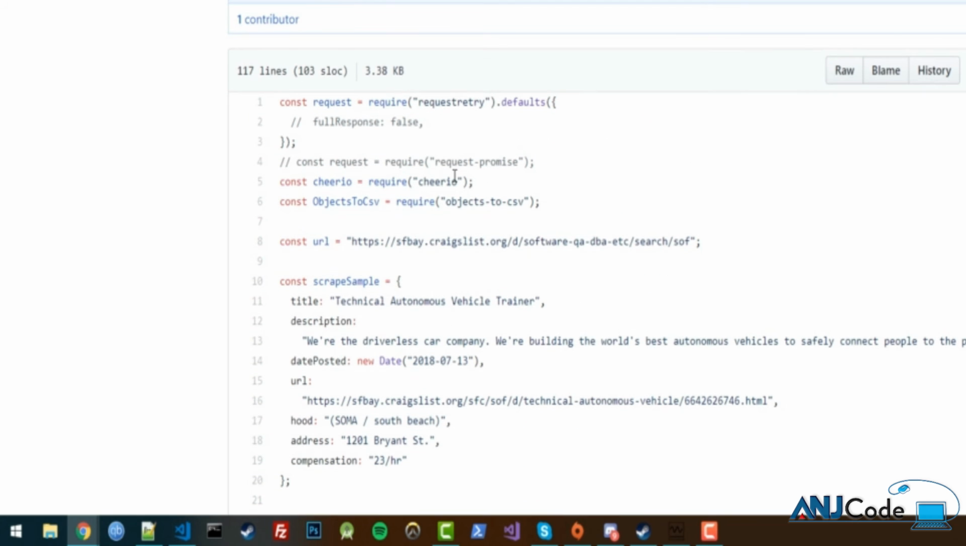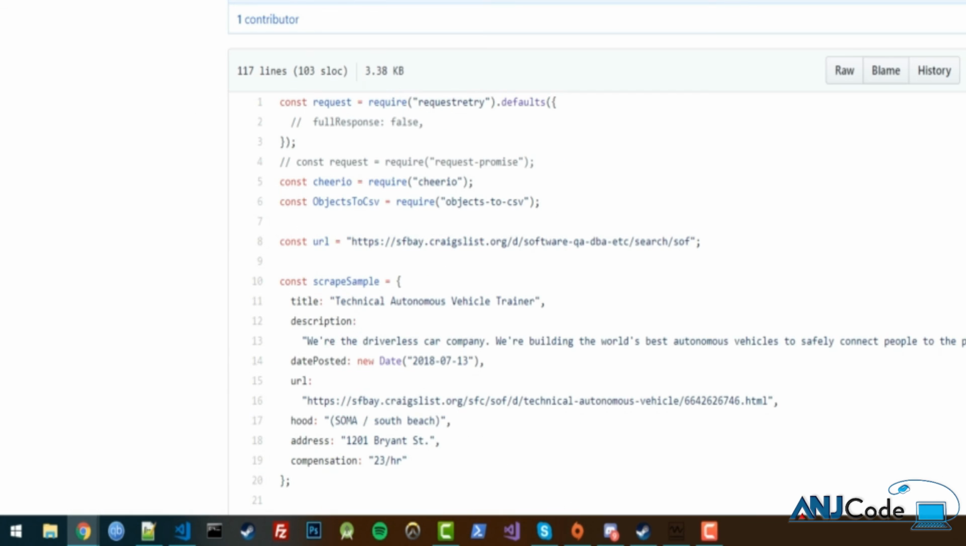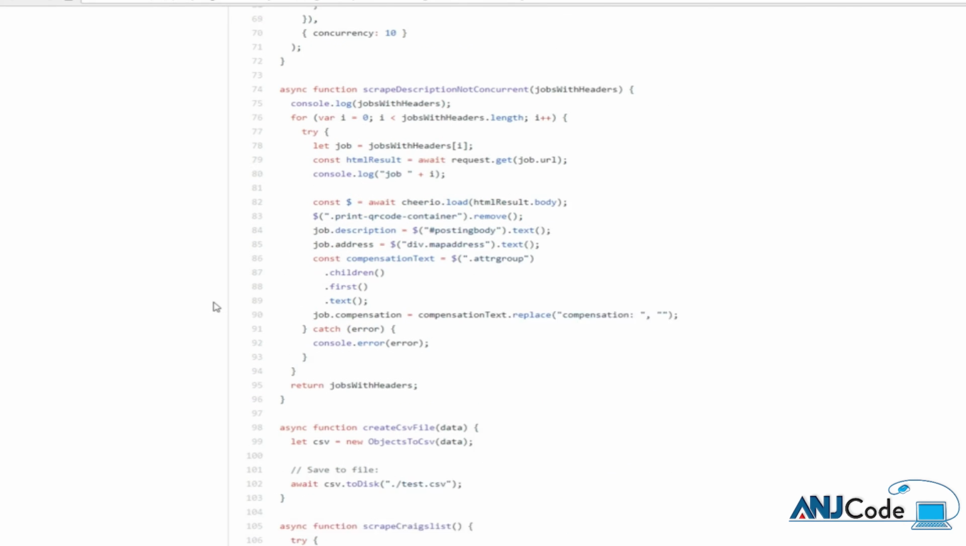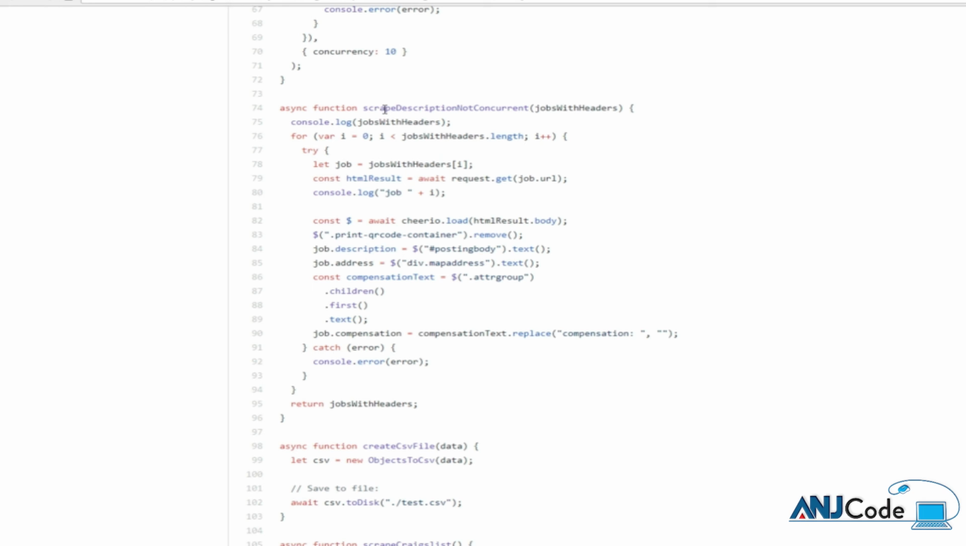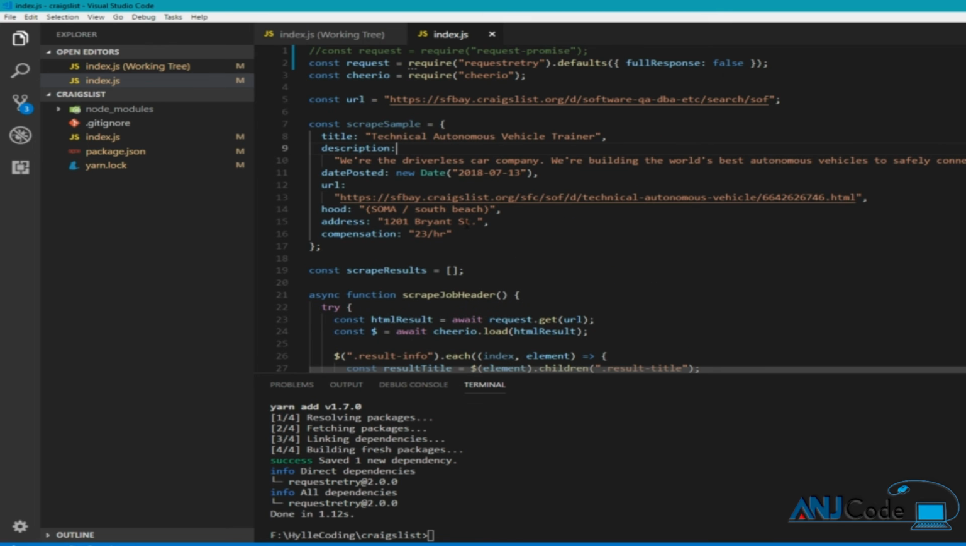inside of the GitHub for the Craigslist scraper, inside of the branch handling network errors. In here, inside of the index.js file, you can see a function I call scrape description not concurrent, which uses a for loop instead, and the rest of the code is the same. But since it's a for loop with an await inside, it's going to run just one request at a time. But like I said before, it's going to be super slow, so I recommend that only as the last option if request retry doesn't work out for you.